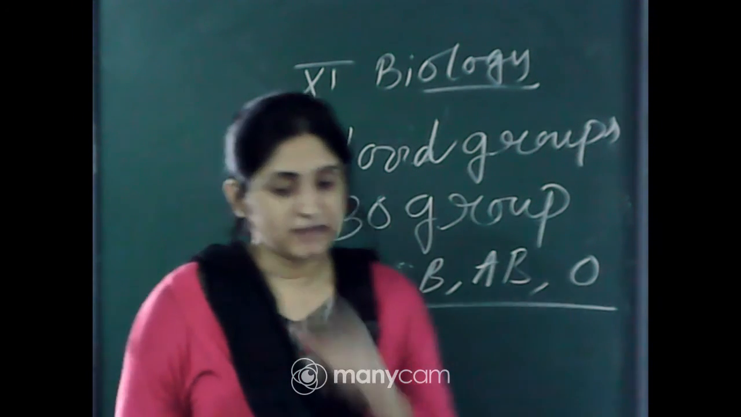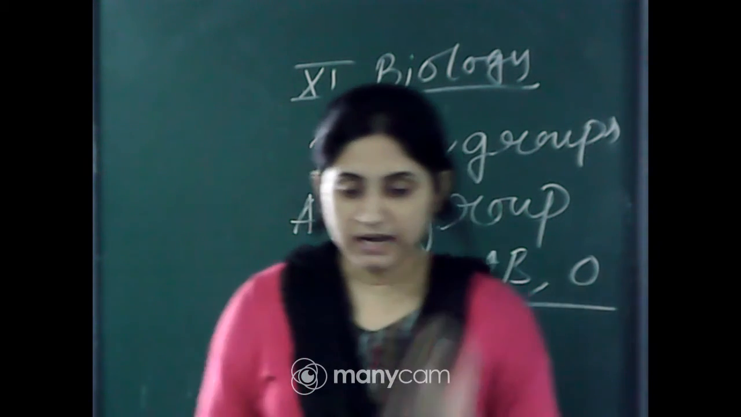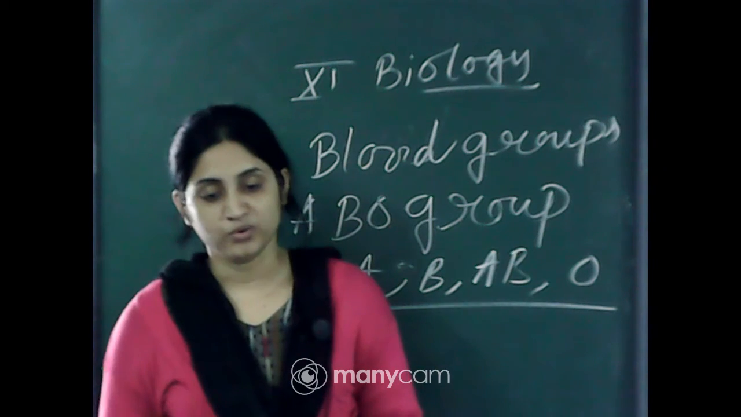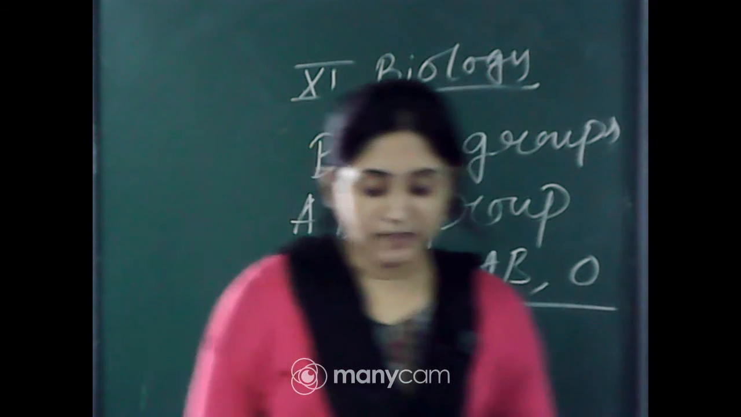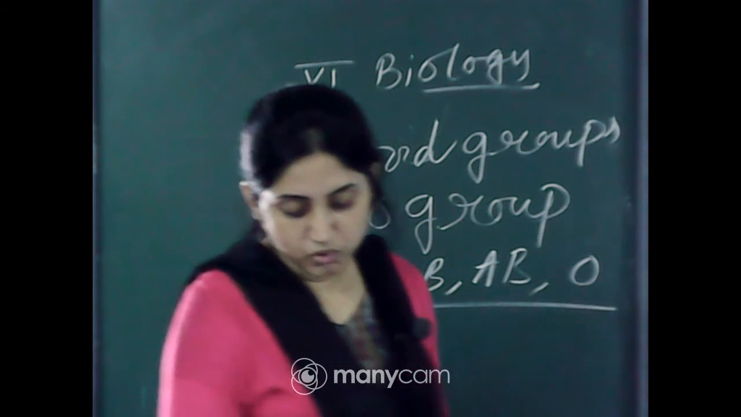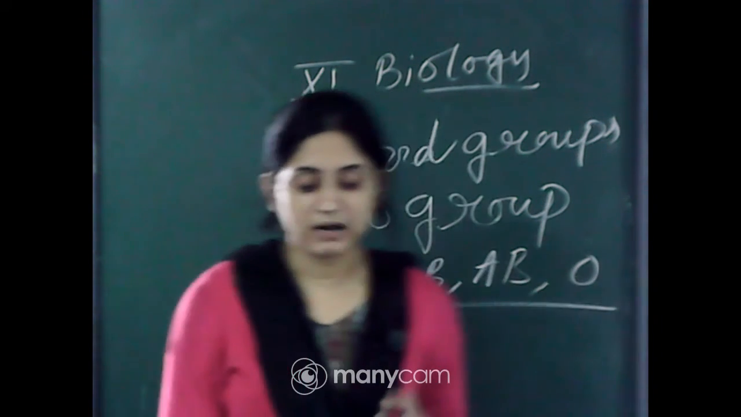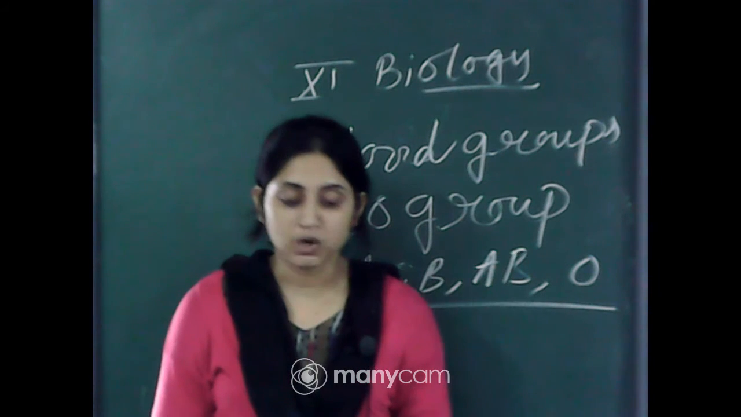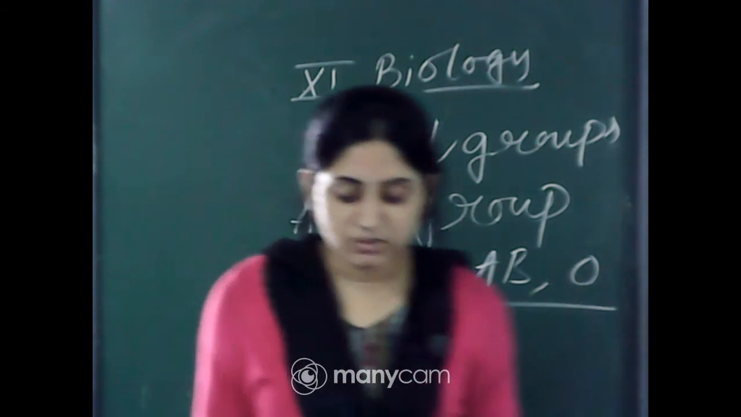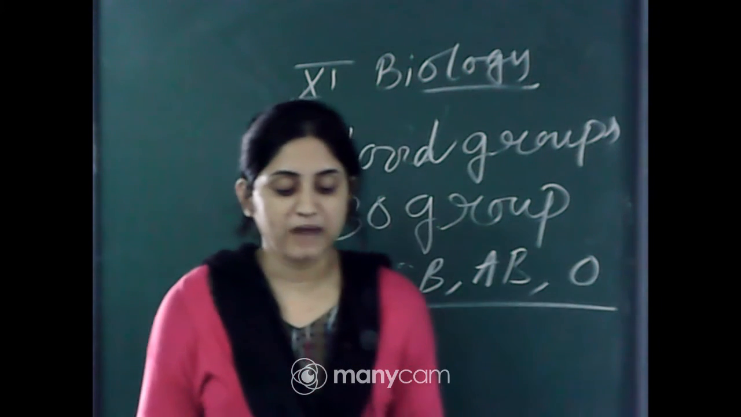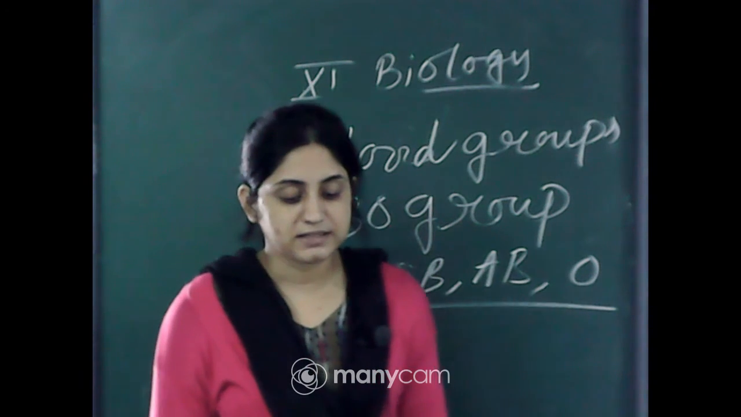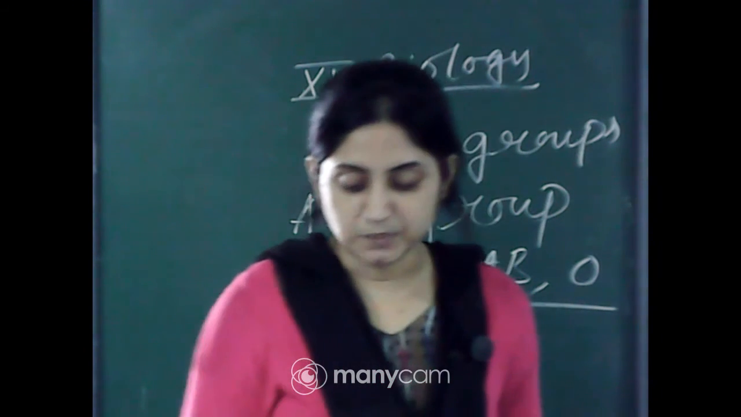And in the O group, there is no antigen present, both antibodies are present, and it can only take blood from O. From the above mentioned table, it is evident that blood group O can be donated to a person in any other blood group, and here O group individuals are called universal donors. The person with AB group can accept blood from AB as well as the other groups of blood. Such persons are called universal recipients.